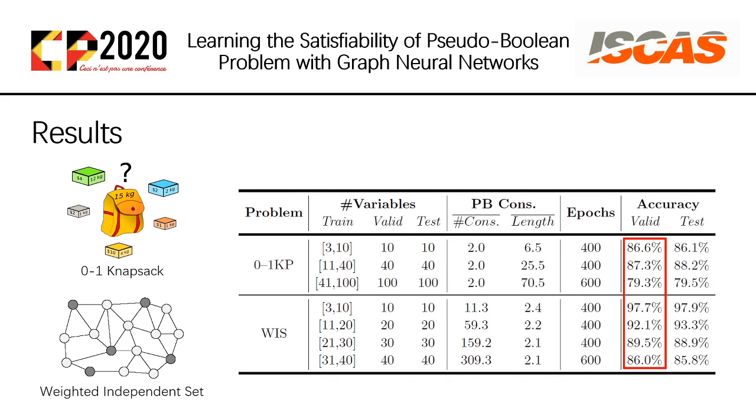We prepare 2 different pseudo-Boolean problems for the experiments: 0-1 knapsack and weighted independent set. These 2 problems have very different distributions. The model can converge and achieve more than 85% classification accuracy when the number of variables is no larger than 40. From the results, our model is believed to have learned some features related to the satisfiability of problem.